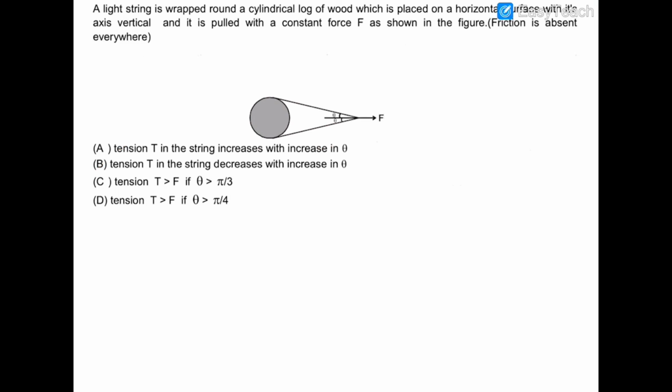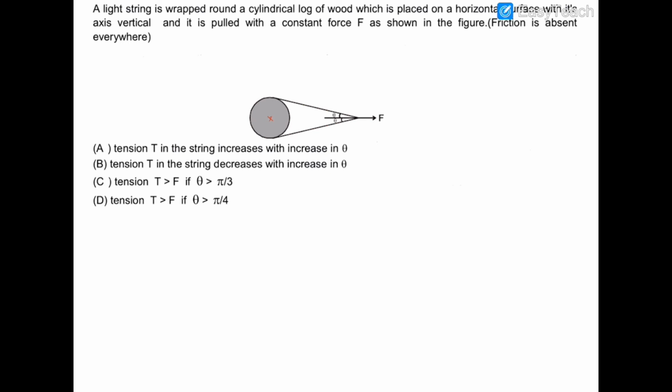In this question, there is a light string which is attached to a cylindrical log of wood, and it is placed on a horizontal surface, and the axis of the cylinder is vertical. It means the plane in which you are seeing the problem has the cross section of the cylinder. This cross section lies in the plane in which you are watching the problem, and this is the axis of the cylinder which is passing through its center and coming your way.